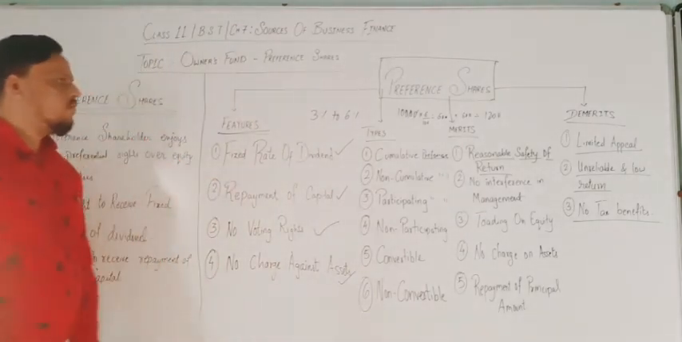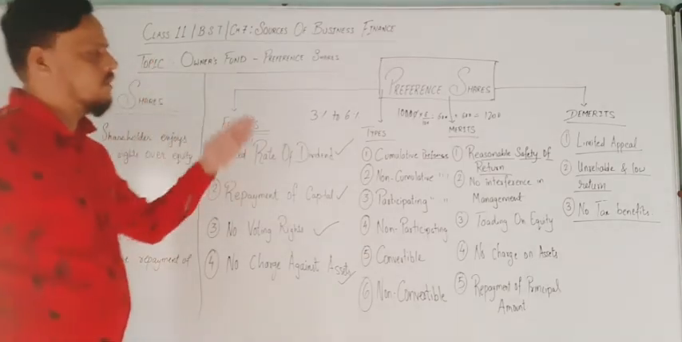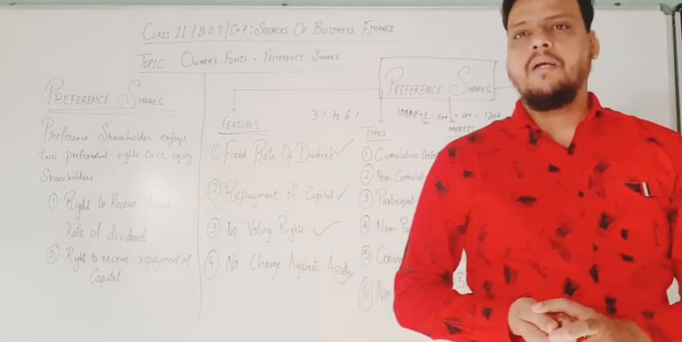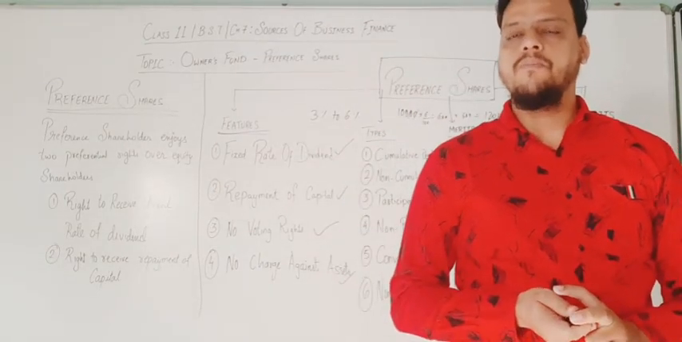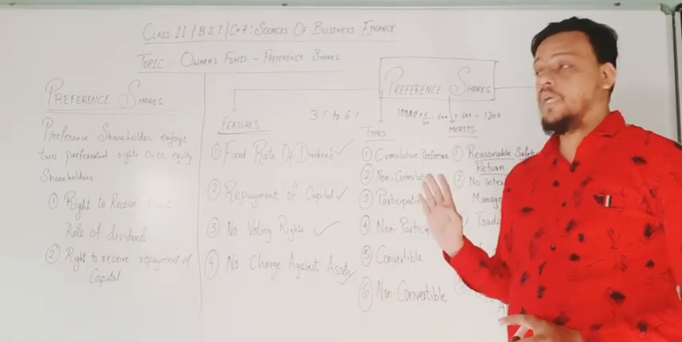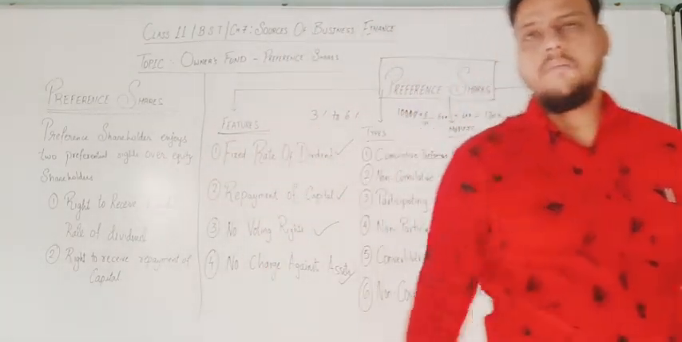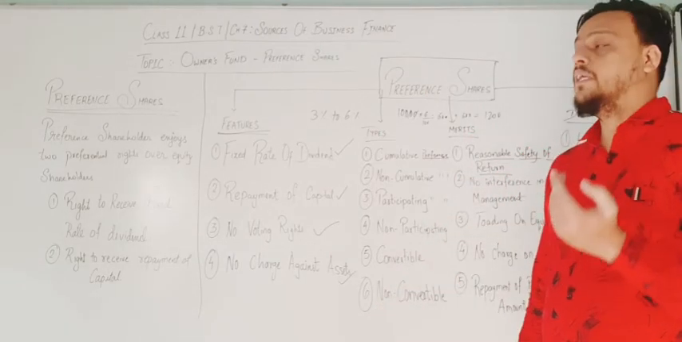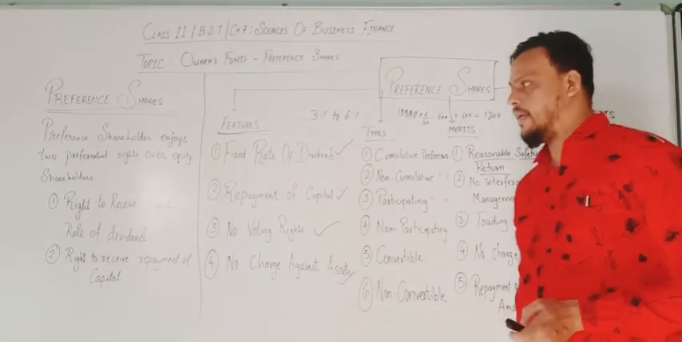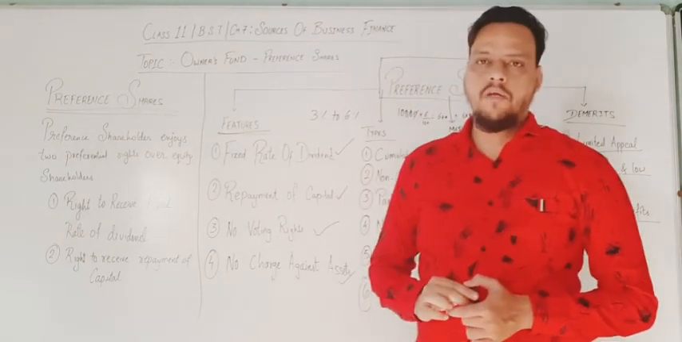So in preference share we have studied the concept, what is preference share, then we have studied features, types, merits and demerits. If any problem occurs, just comment back, I'll sort it out as soon as possible. But be careful with this. In owner's fund, preference share is divided into features, types, merits and demerits. As we studied equity, we did not have types, but in equity we studied features, merits and demerits. So I hope you have understood preference share very well.